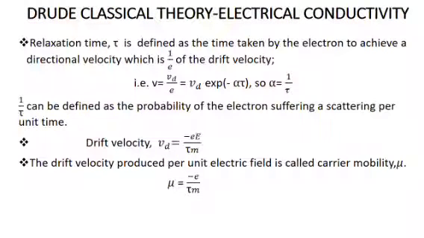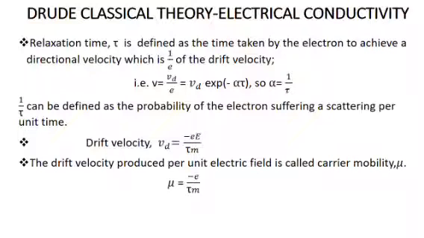When alpha is equal to 1 by tau, the net directional velocity achieved by the electron becomes 1 by e of the drift velocity. That is, v is equal to vd by e. V represents the net velocity of the electron, which is a superposition of random velocity and drift velocity. So 1 by tau can be defined as the probability of the electron suffering a scattering with a positive ion or with a lattice defect per unit time.